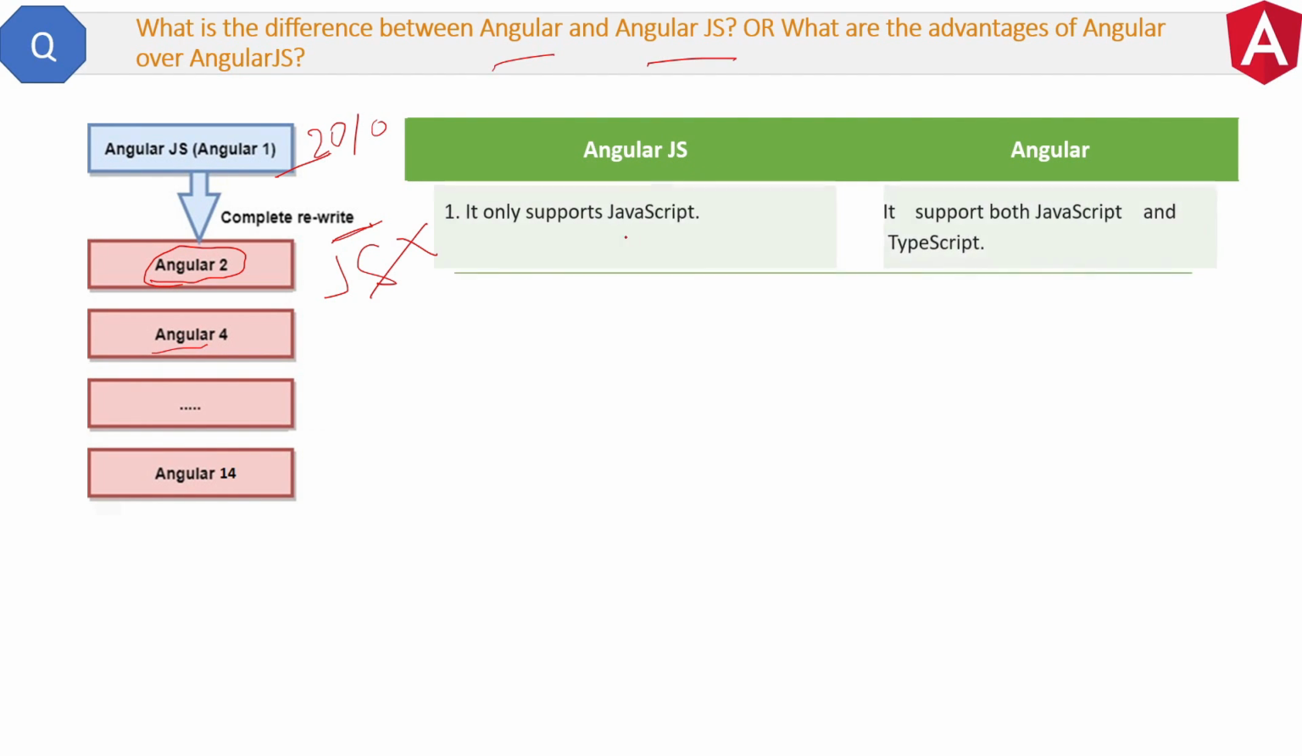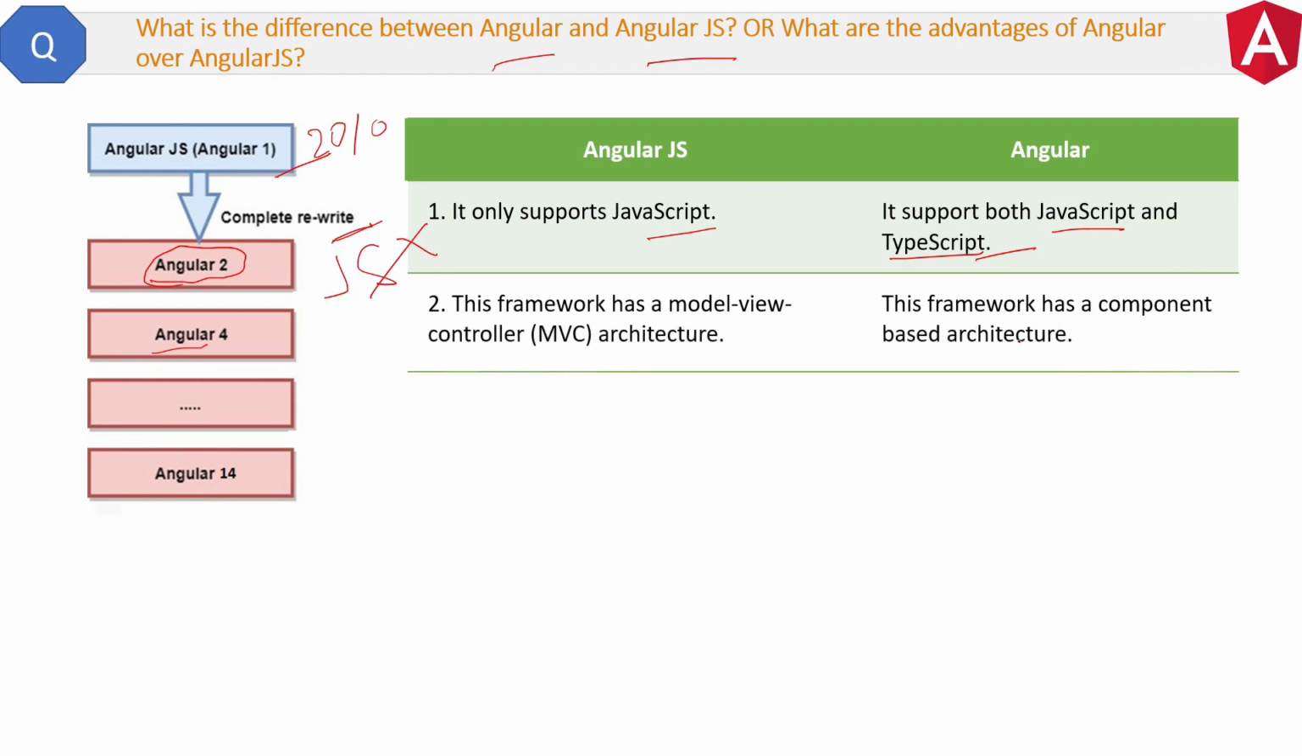First difference is Angularjs only supports JavaScript, whereas Angular supports both JavaScript and TypeScript. One benefit of this is you can see errors in TypeScript at compile time only, which is not there in JavaScript. Second benefit is TypeScript supports classes and interfaces, which is a good way of programming, but JavaScript doesn't support them.